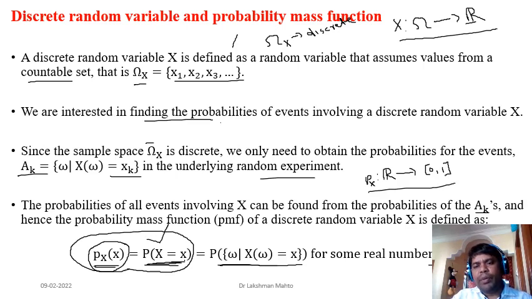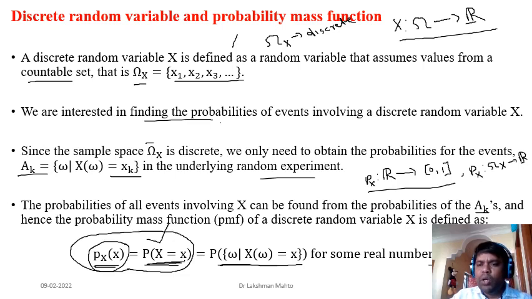So you can also define it this way. You know that here the probability mass function takes values discretely only, with respect to the values of the discrete random variable. If things are clear to you, you can write it this way: the probability mass function is a function from Omega_X to R, and for other values which are not in the range of the discrete random variable, the probability mass function would be 0.